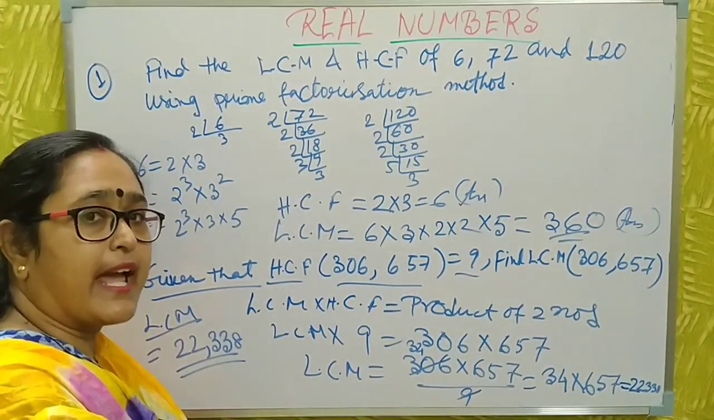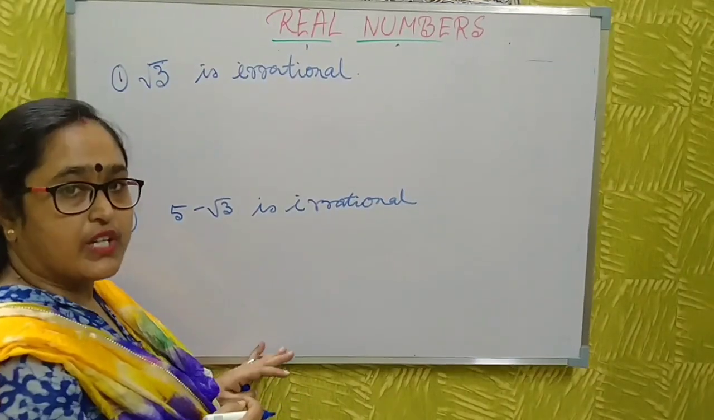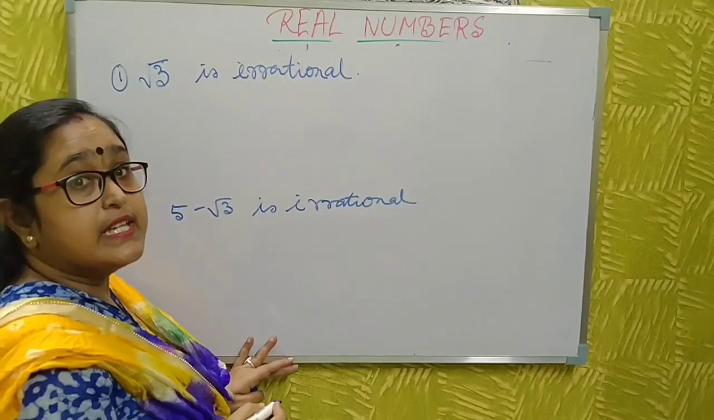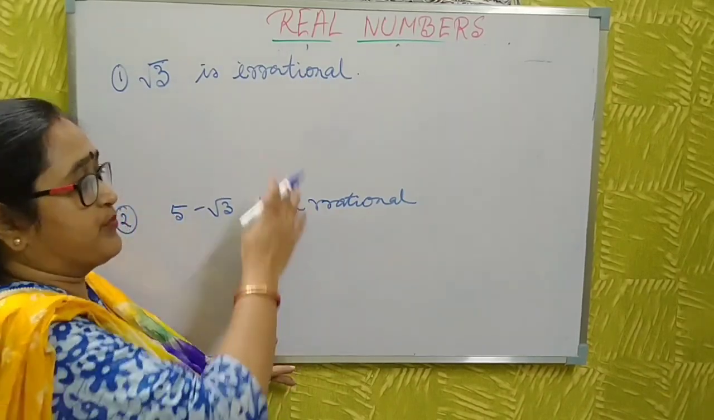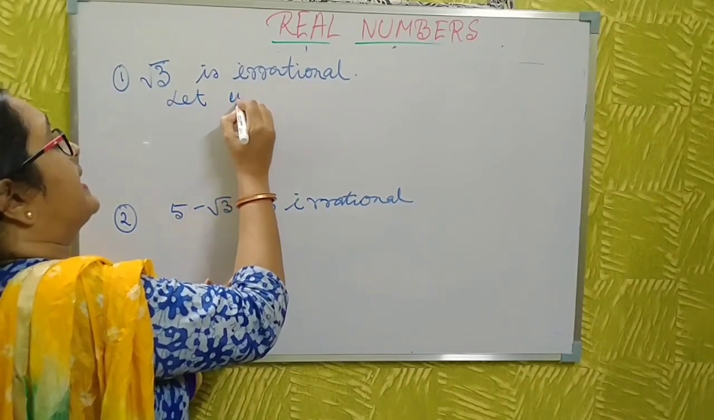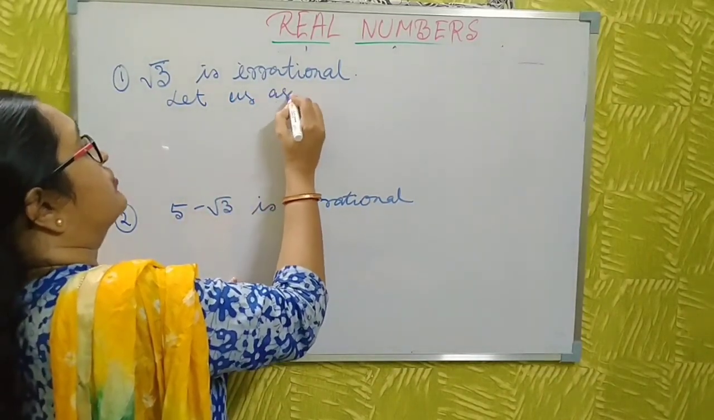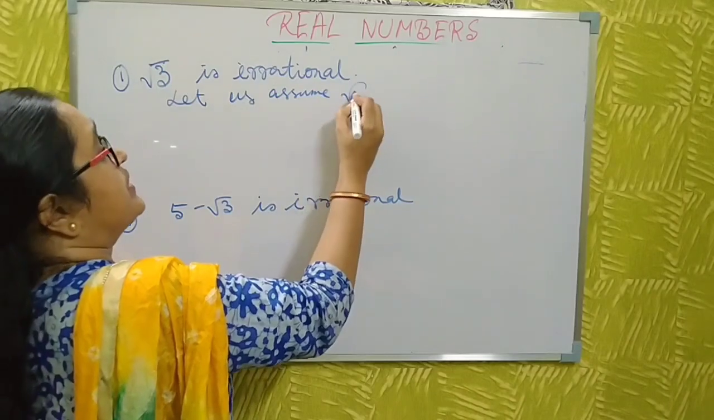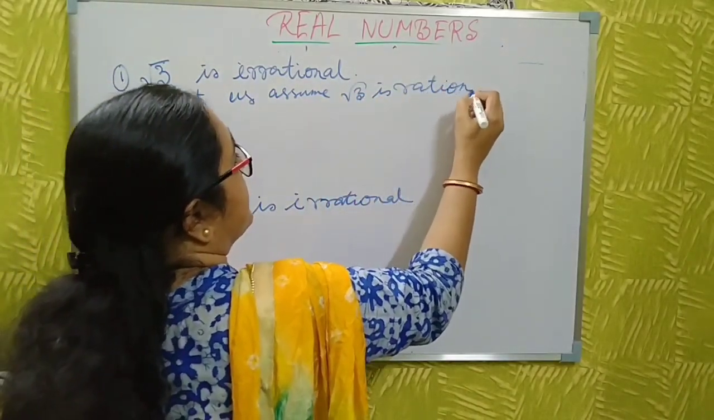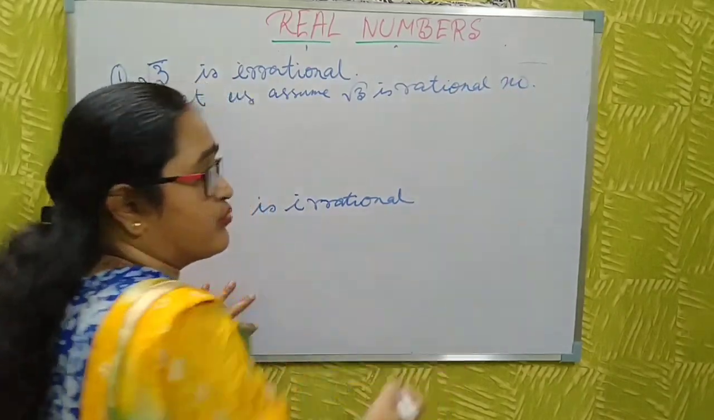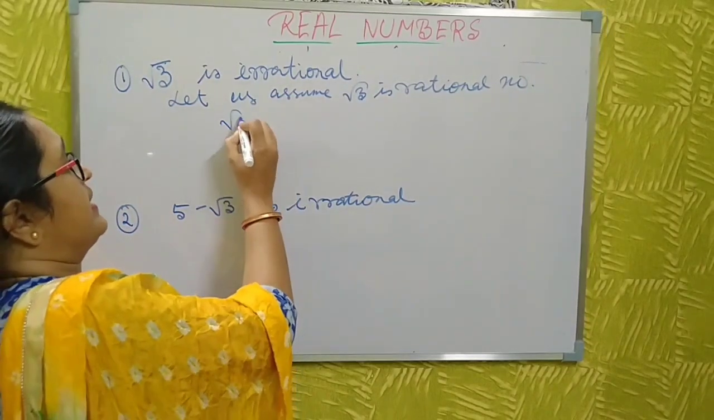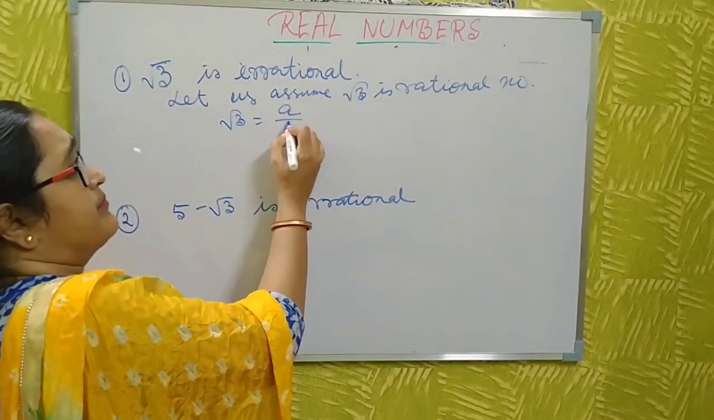Now I discuss another topic. Root 3 is an irrational number. Let me prove this one. Let us assume root 3 is a rational number. You already know what a rational number is: the number which can be expressed as p by q. Then root 3 is also the same.